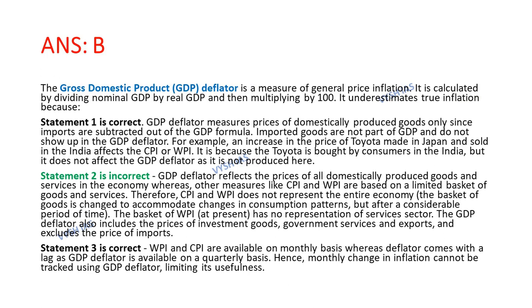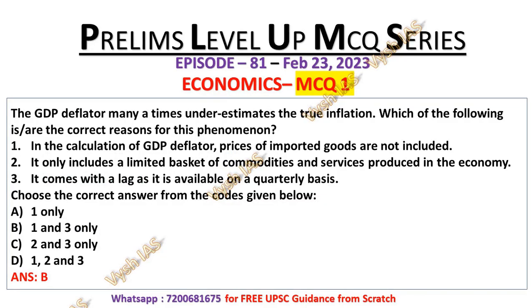It underestimates true inflation because, let's look at statement number 1. That is the correct statement: GDP deflator measures price of domestically produced goods only, since imports are subtracted out of GDP formula. That is the reason the GDP deflator underestimates true inflation, which is statement number 1.